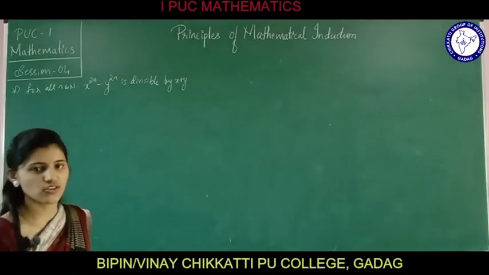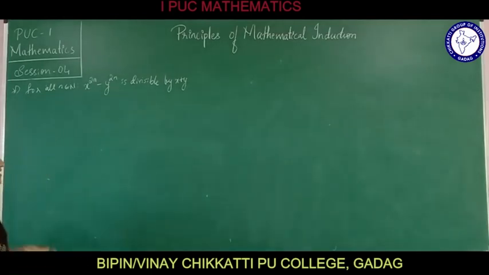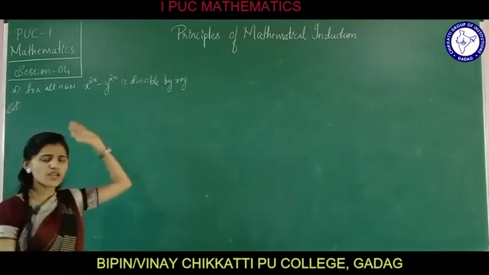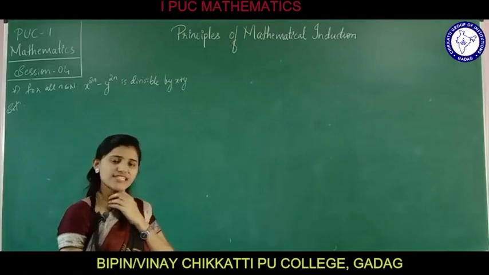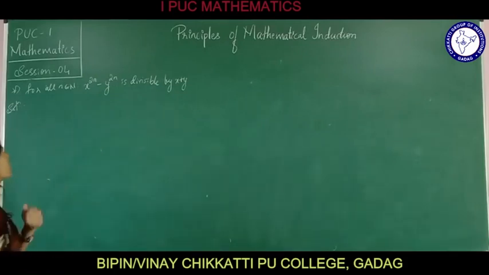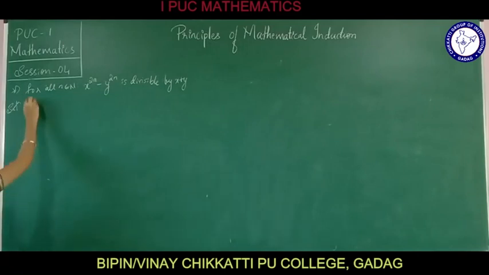Again we shall consider the solution as, let the given statement be p of n. I have not written the entire question like prove the following by using the principle of mathematical induction. Just I have written for all n belongs to N, x raised to 2n minus y raised to 2n is divisible by x plus y. So how we are going to write?